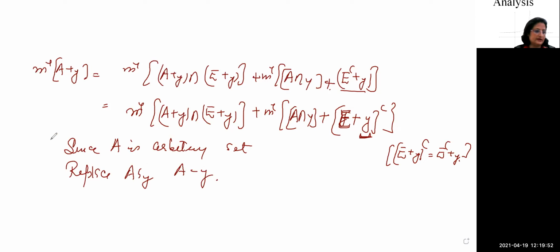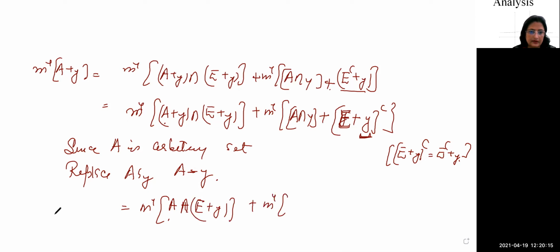When you put A minus y in place of A, you are only left with A here: m star A intersection E plus y, plus m star, the same, because your y will cancel, here m star A intersection E plus y complement.